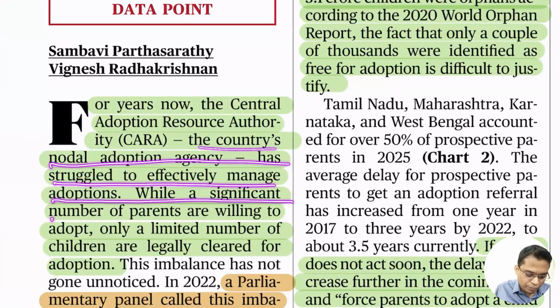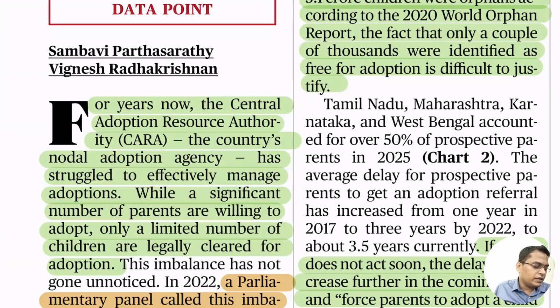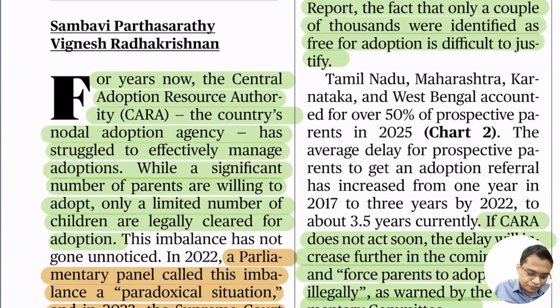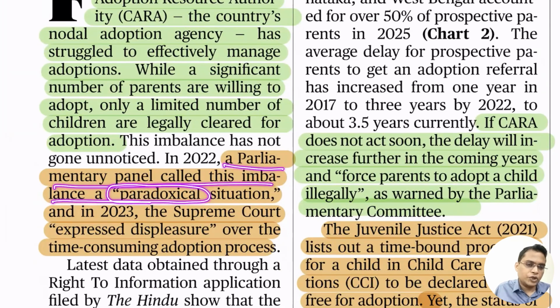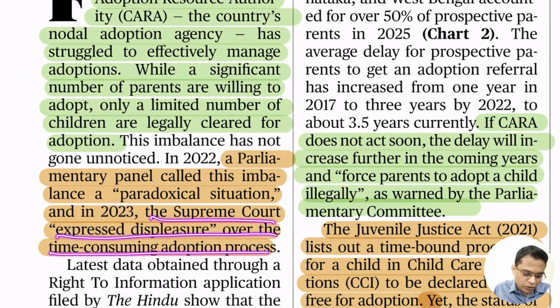While a significant number of parents are willing to adopt, only a limited number of children are legally clear for adoption. So though there is huge demand, they are not able to meet it. A parliamentary panel called this imbalance a paradoxical situation. On the one hand, there are huge numbers of orphan children. On the other hand, people are waiting to adopt. The Supreme Court expressed displeasure over the time-consuming adoption process.